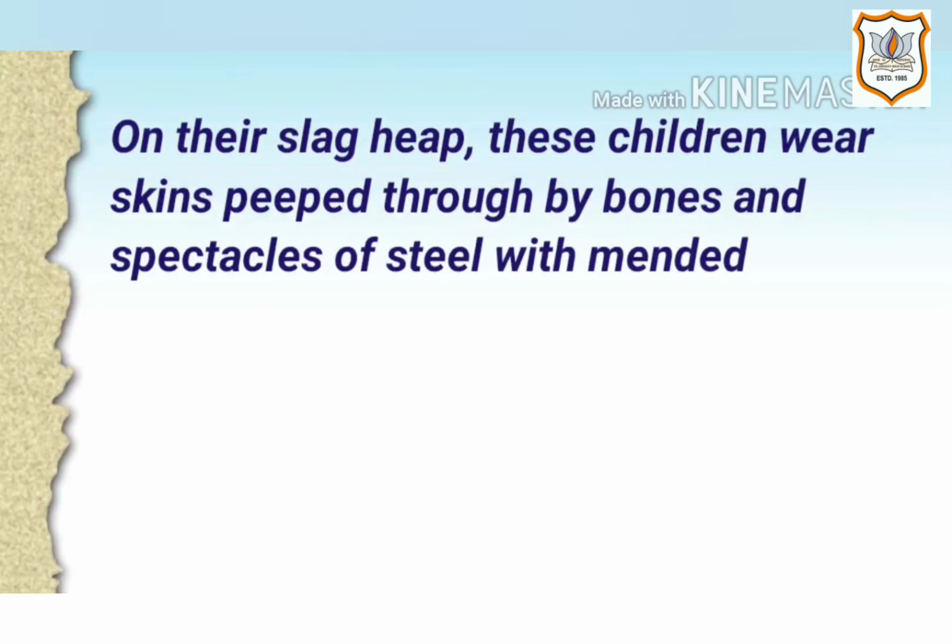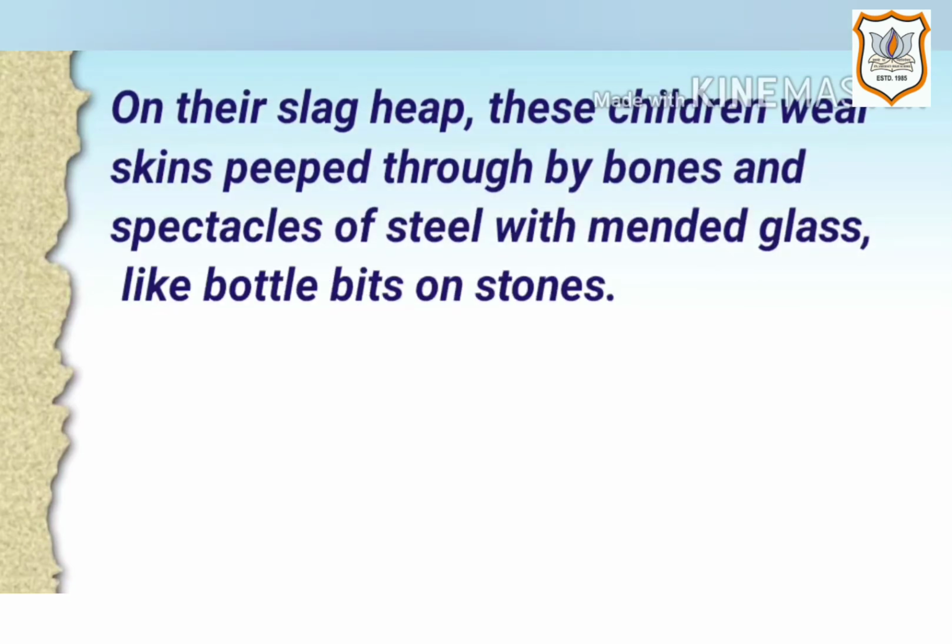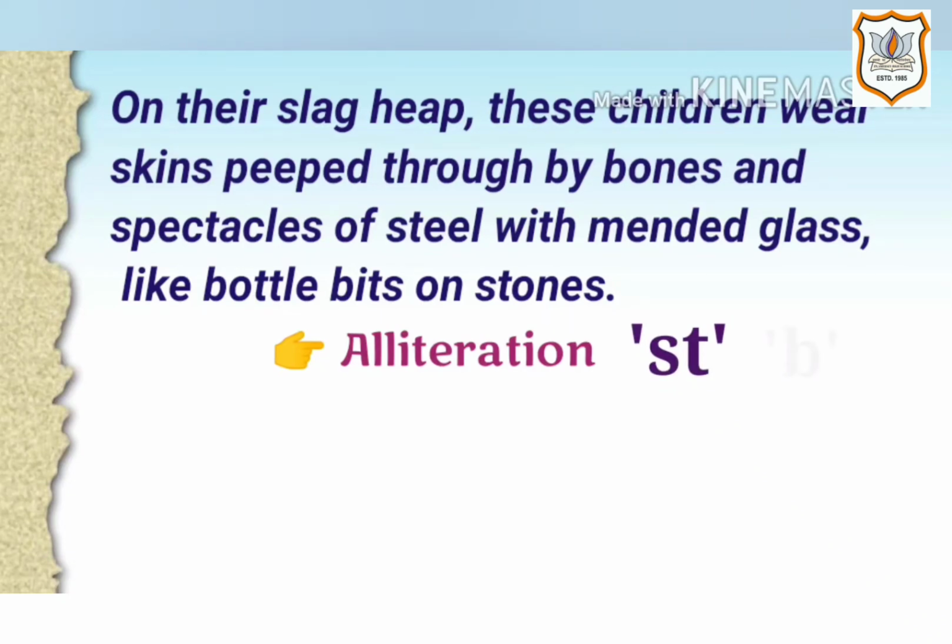Next is "on their slag heap, these children wear skins peeped through by bones, and spectacles of steel with mended glass like bottle bits on stones." Here the figure of speech is alliteration because the sound of consonant ST is repeated in the words steel and stones, and the sound of B in by, bones, bottle and bits.